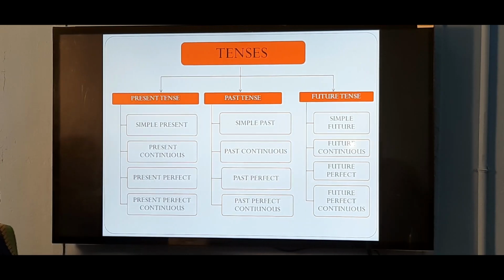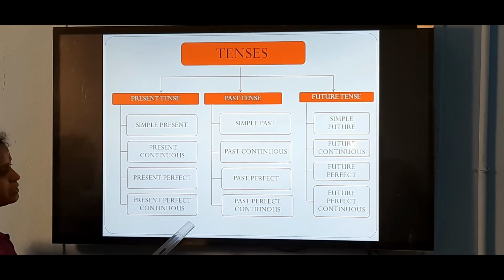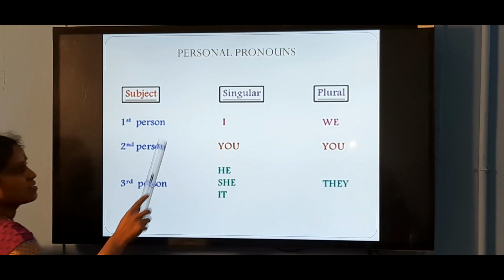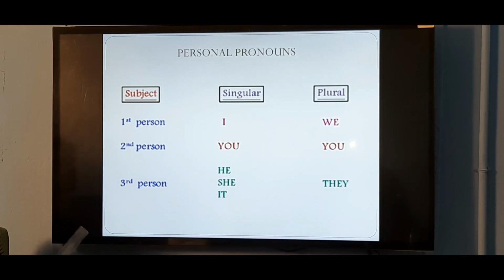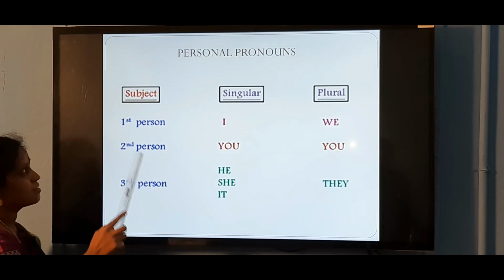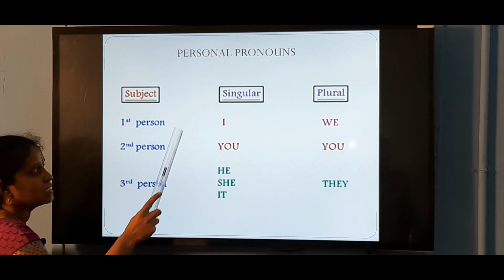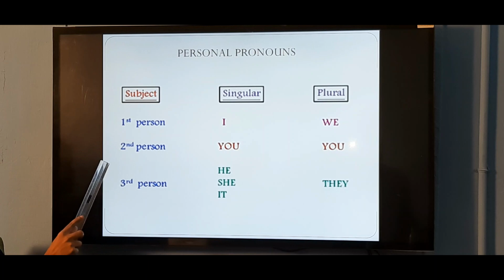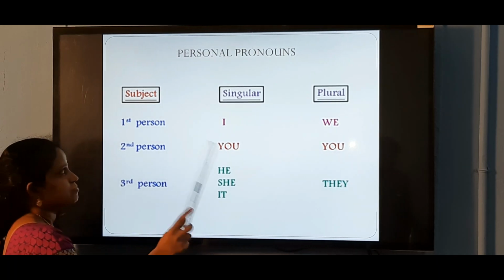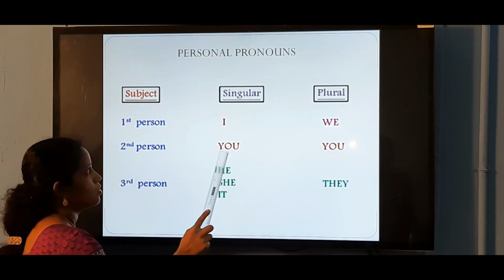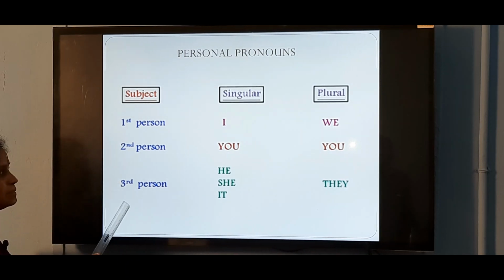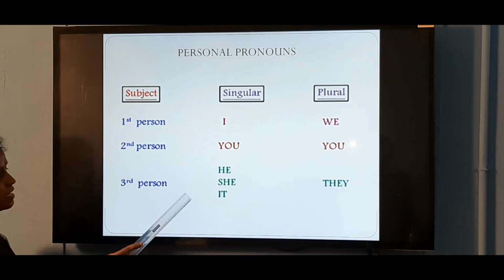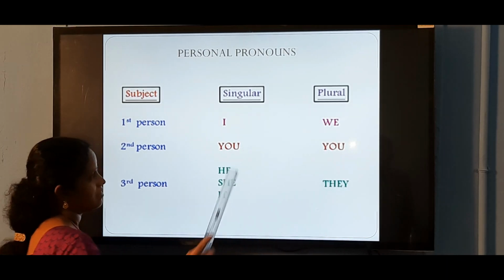To know tenses, we have to be thorough with the pronouns. So let's see the pronouns first. These are all the personal pronouns. Let me remind you the pronouns. First person singular, I. First person plural pronoun is we. For second person we use the pronoun you for both singular and plural. Third person singular pronouns are he, she, it and the plural pronoun is they.